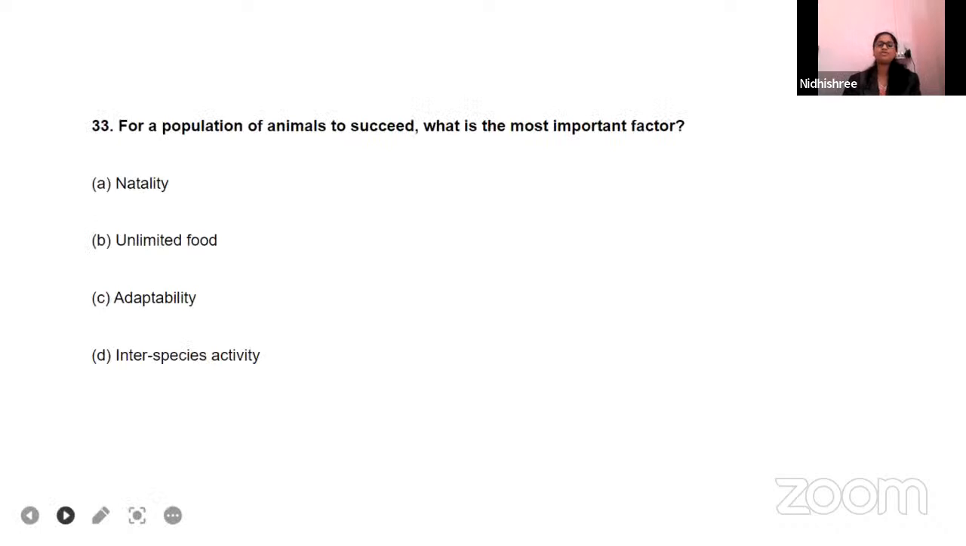33rd question: for a population of animals to succeed, what is the most important factor? Natality, unlimited food, adaptability, interspecies activity.